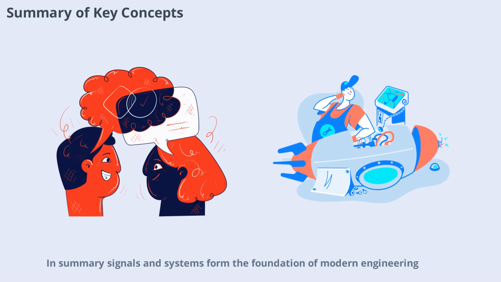Summary: signals and systems form the foundation of modern engineering, enabling us to model, analyze, and design everything from communication networks to control systems. Understanding the types of signals, their properties, and how systems process them is essential for tackling real-world engineering challenges. With these fundamentals, you're well equipped to explore advanced topics and applications in signals and systems.